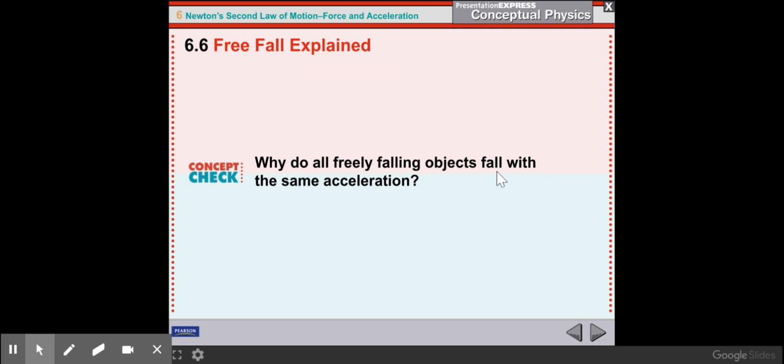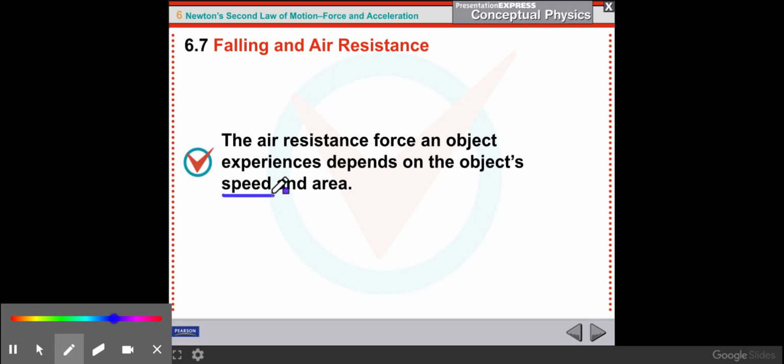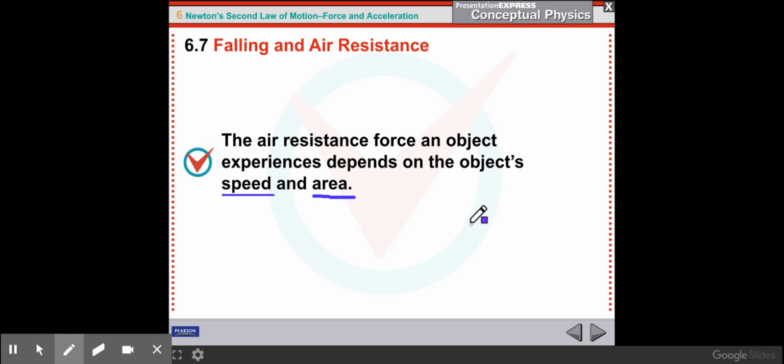So why does everything fall with the same acceleration? What I just said: the force acting on the object is proportional to the mass of the object. And when you divide force by mass, the mass in that equation cancels out. All right, the next part is about air resistance. Falling and air resistance. The air resistance force on an object depends on the object's speed and area, right?